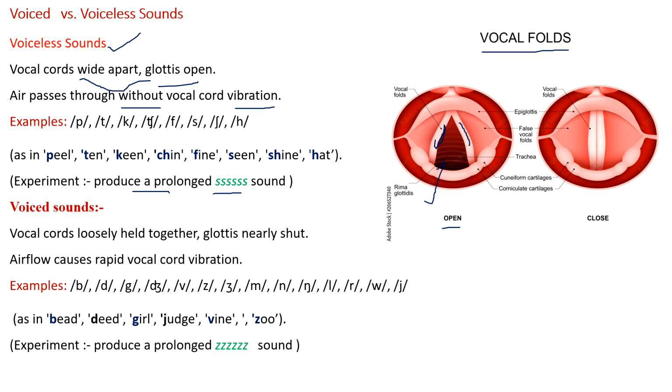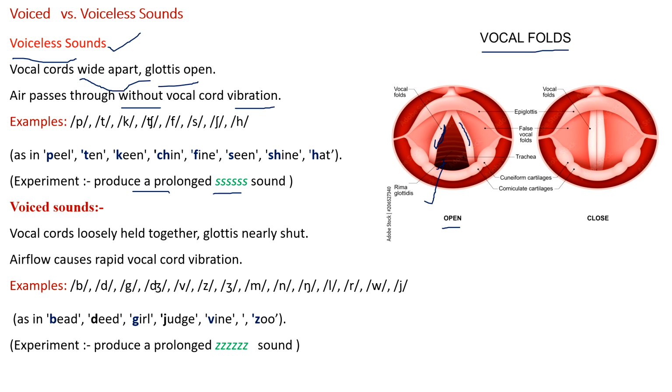Your fingers do not feel any vibration of the vocal cords. If you do not feel any vibration, the sounds are called voiceless sounds. Then let's see what voiced sounds are.